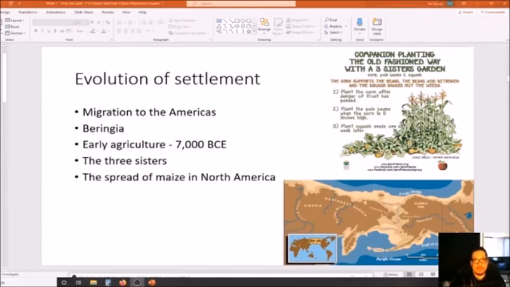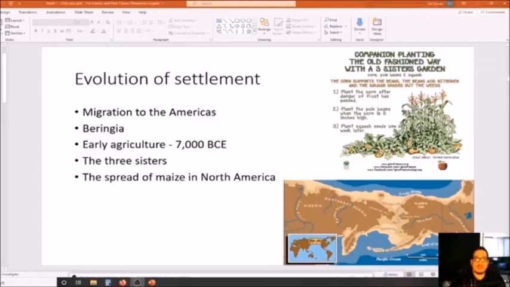Okay, but we start to see the beginnings of agriculture taking place during the Archaic time period, 8000 BCE to 2000 BCE. Eventually, you're going to start to see maize, or corn, being spread up into North America from Mexico. It's going to go up into the Southwest area, and you're going to have some of the tribes, we'll talk about some of them later on, such as the Ancestral Pueblo, as well as the Hohokam. These are a couple of tribes that will grow corn, and they get this from trading with peoples from Mexico.